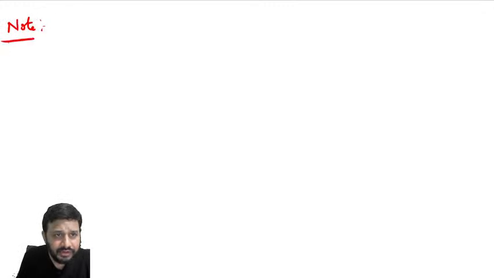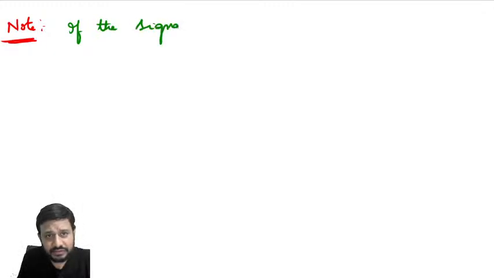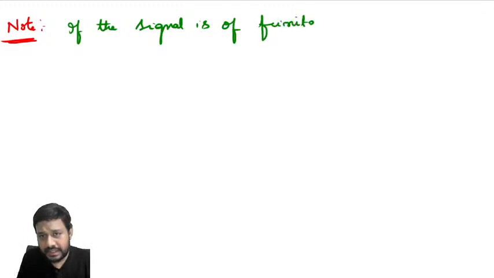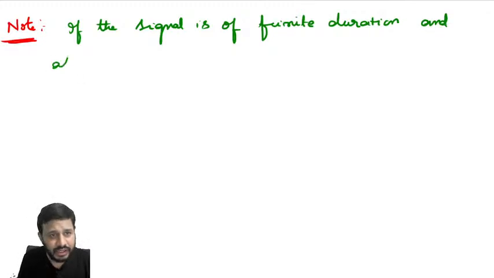Listen carefully. If the signal is of finite duration, impulse signal is of finite duration, no? If the signal is of finite duration and absolutely integrable, yes, absolutely integrable means the absolute area under the signal must be a finite value.